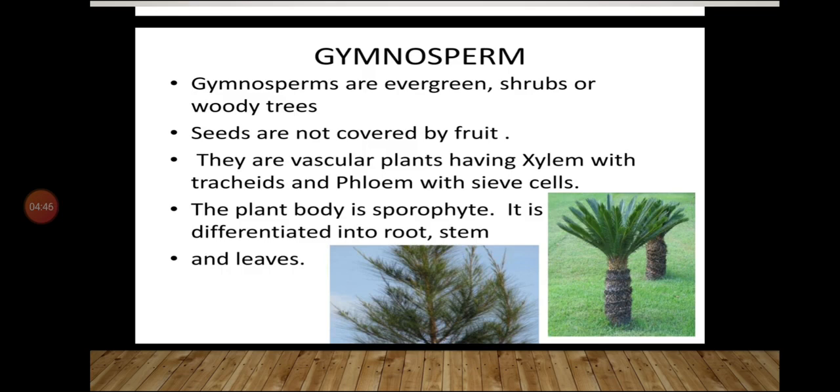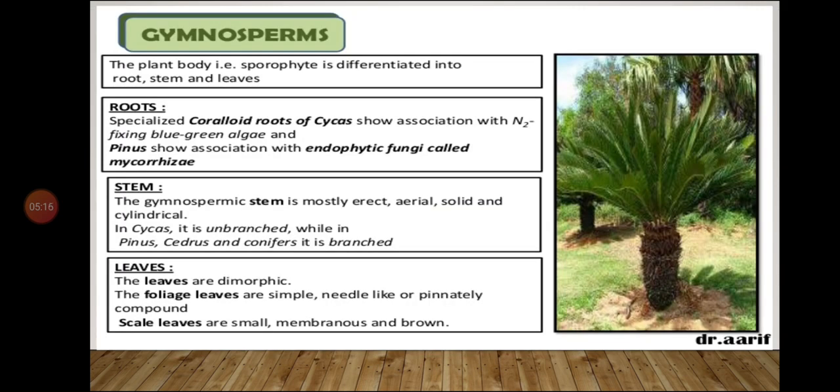The plant body is sporophytic, that means it bears spores, microsporophyll, megasporophyll. It is differentiated into root, stem, and leaf. That means true root, true stem, and true leaves are present here in the gymnosperms, and the plant body is divided into those three parts. Now let us study in detail about the plant body of gymnosperm. Plant body is sporophytic, as I have told you. It is differentiated into root, stem, and leaves.